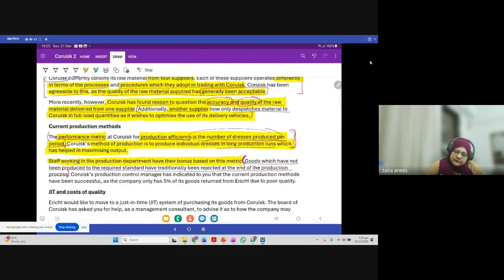Now there is another thing. The Corsic Production Control Manager has indicated to you that the current production methods have been successful, as the company only has 5% of goods returned from RH due to poor quality. Can you identify what's wrong with this statement?